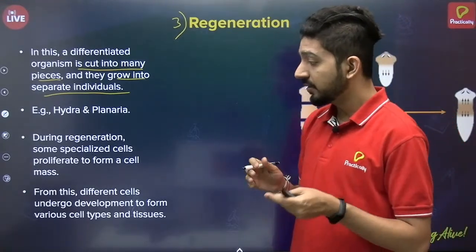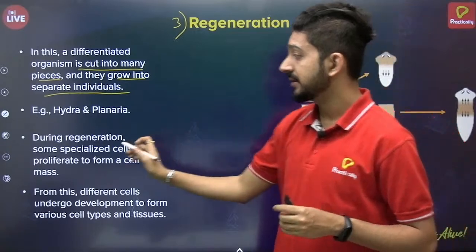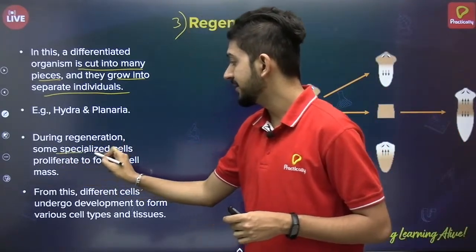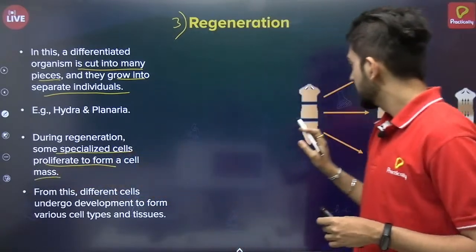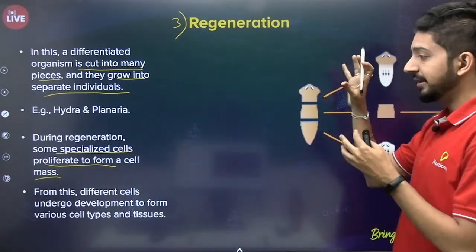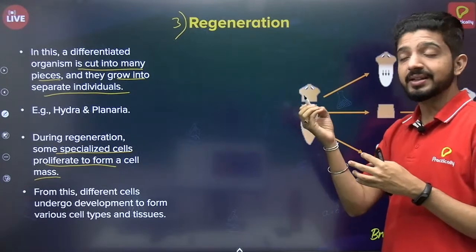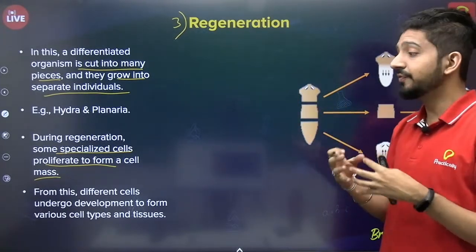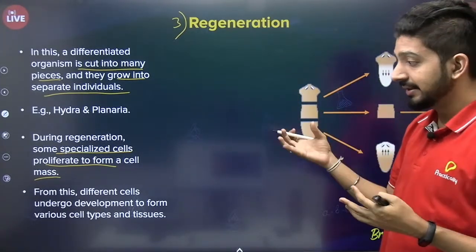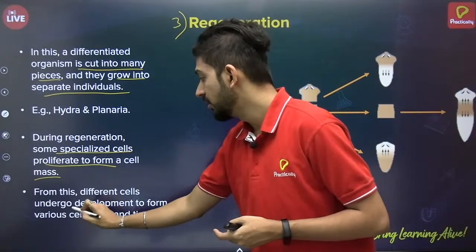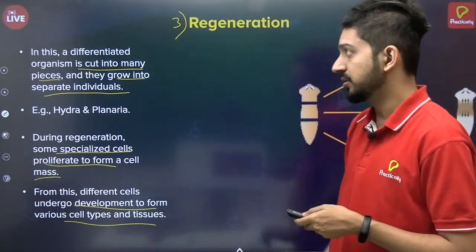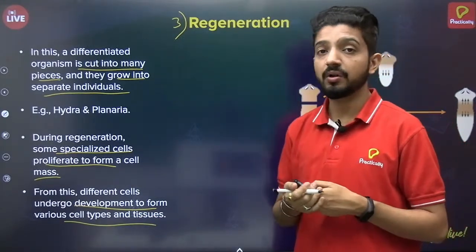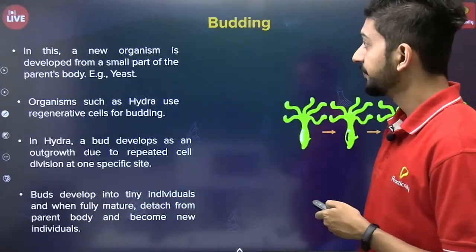What happens is there are some specialized cells which proliferate to form a cell mass, means some part of the cell will start growing and form a new mass of cells, and then that will undergo development to form various cell types and tissues. So this is an example of regeneration.